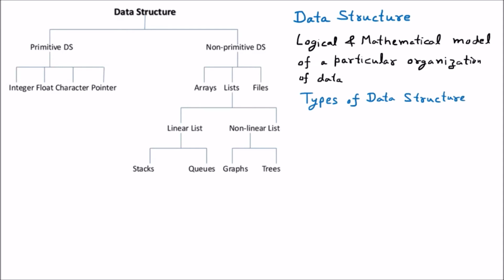Well, there are two categories of the data structure. The first one is primitive and second one is non-primitive. In the diagram, it is also mentioned that there is a data structure and the data structure is of two types. The first one is primitive and second one is non-primitive.